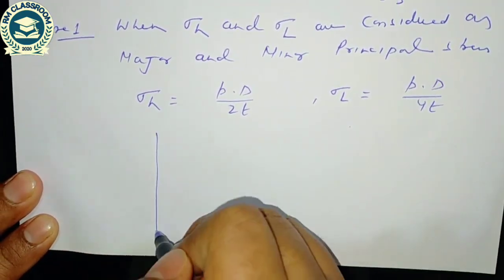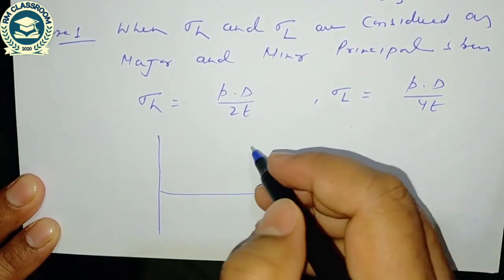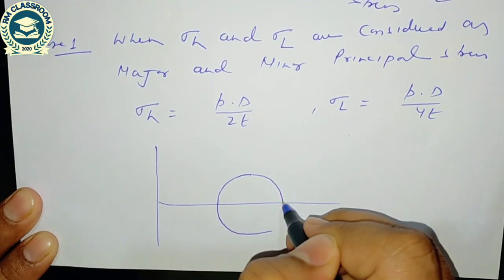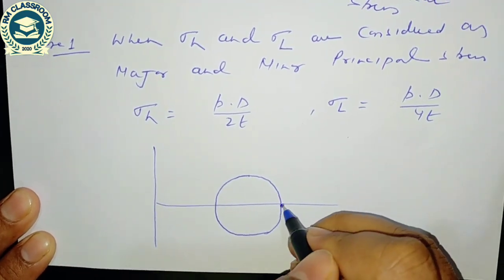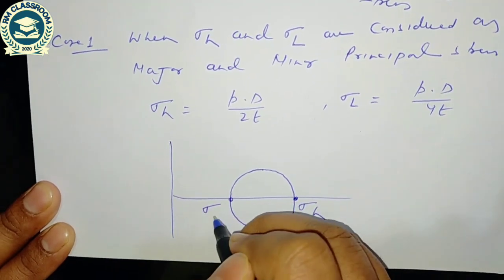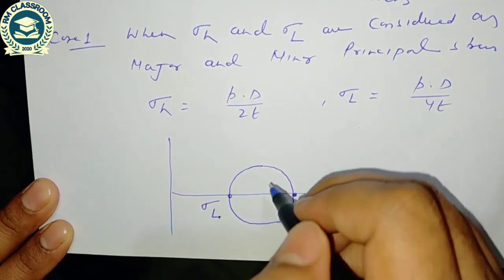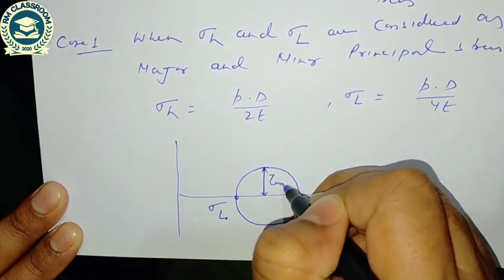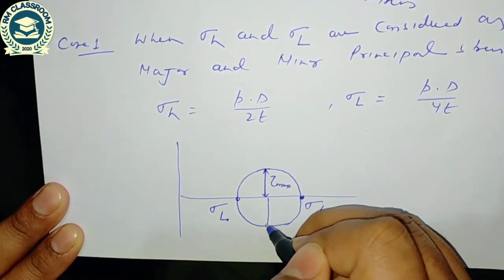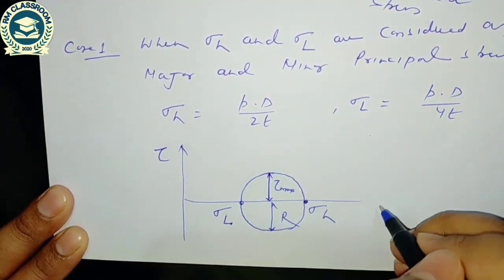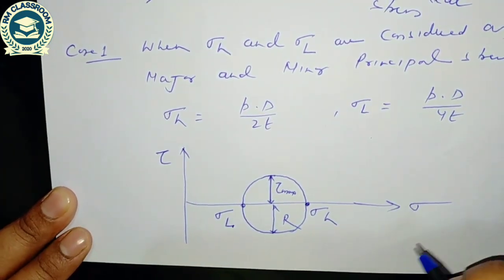So if I draw the Mohr circle for this, when major and minor principal stress exist, this value is the major principal stress and this value is the minor principal stress, and the maximum shear stress is itself the radius of the Mohr circle. The Mohr circle is the graphical representation between the shear stress and normal stress.